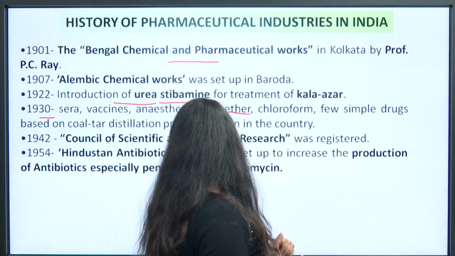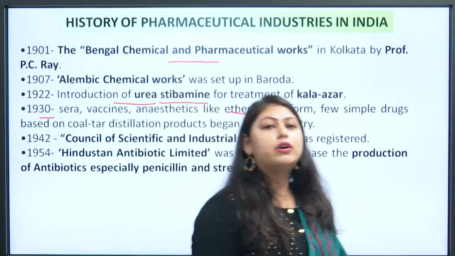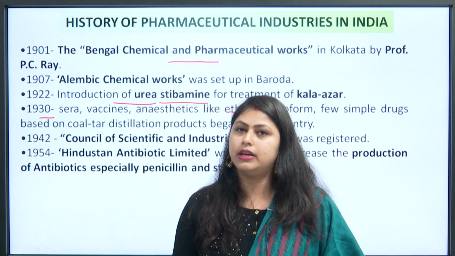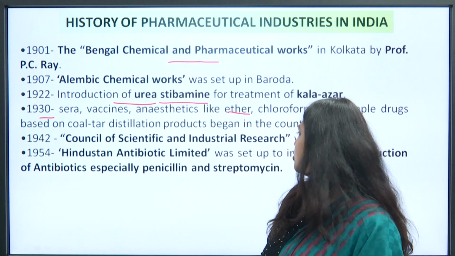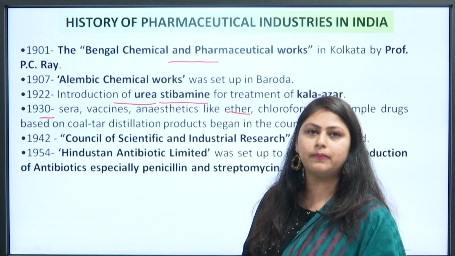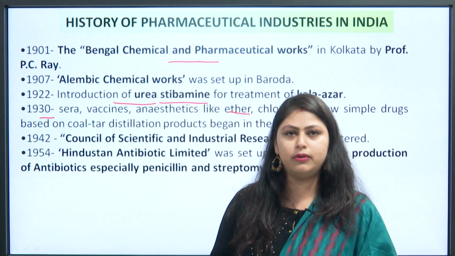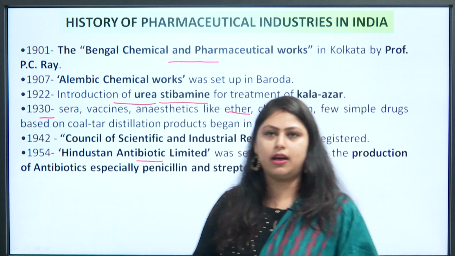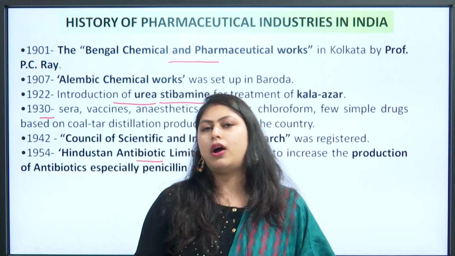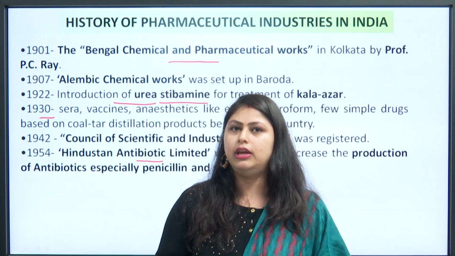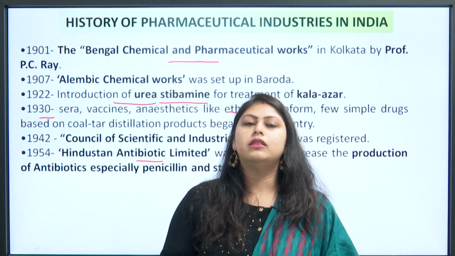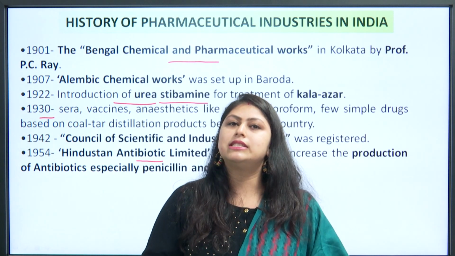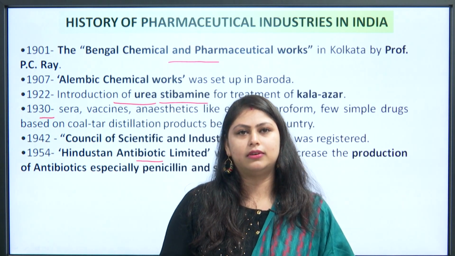Next is 1942. In 1942, the Council of Scientific and Industrial Research was registered. In 1954, Hindustan Antibiotics Limited was set up to increase the production of antibiotics. Especially at that time, the production of penicillin as well as streptomycin was started in 1954.